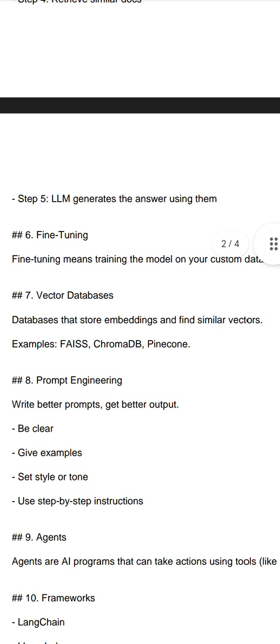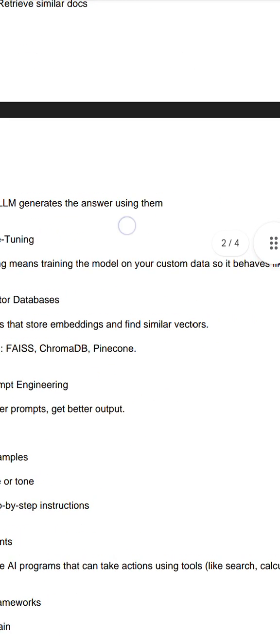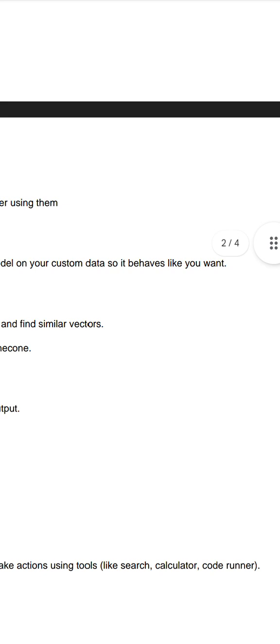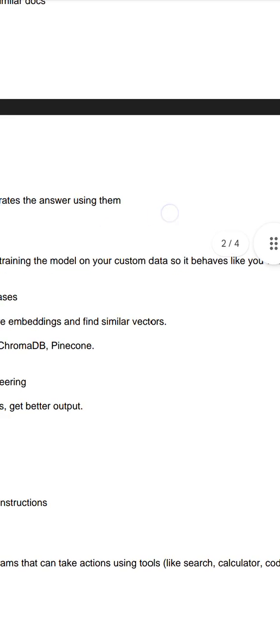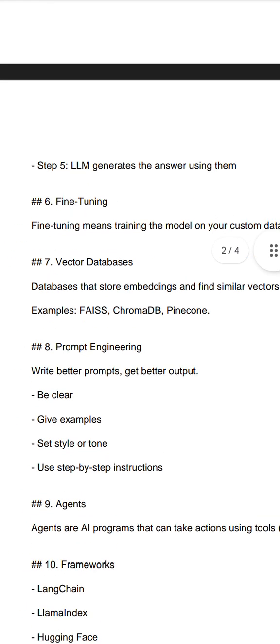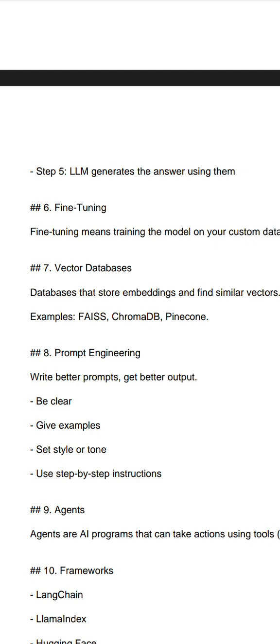Fine tuning means training the model on your custom data, so it behaves the way you want. Fine tuning means training in such a way that your model starts to perform very well. So this is fine tuning.